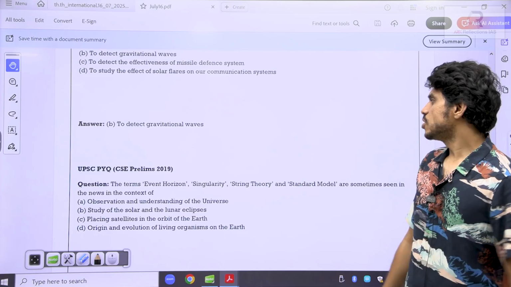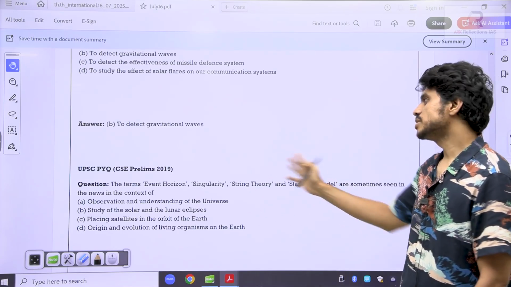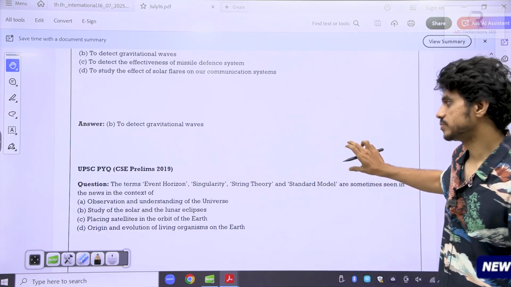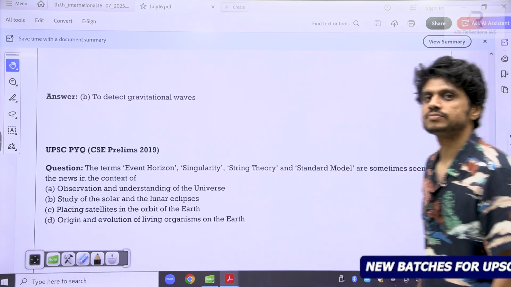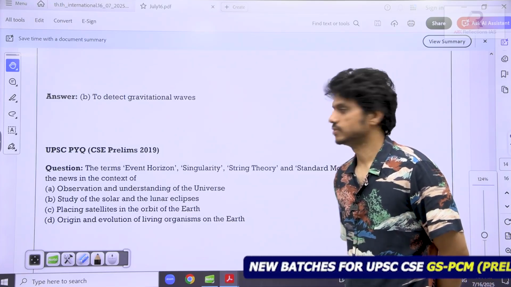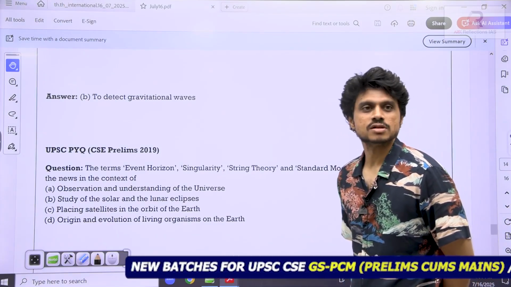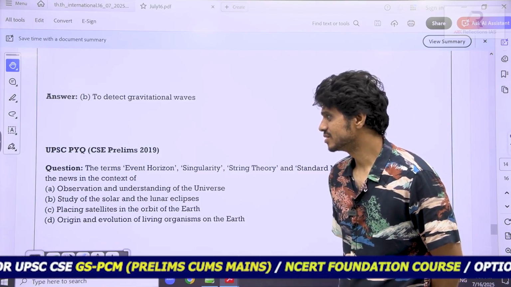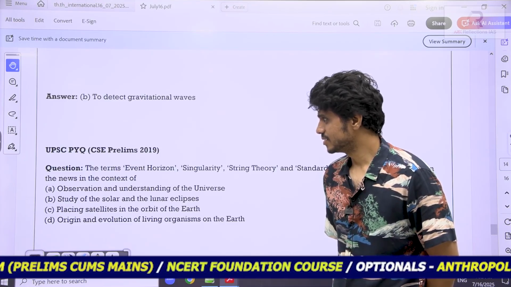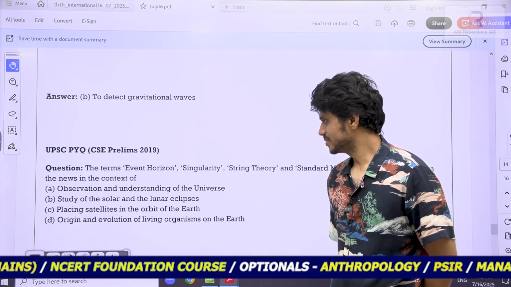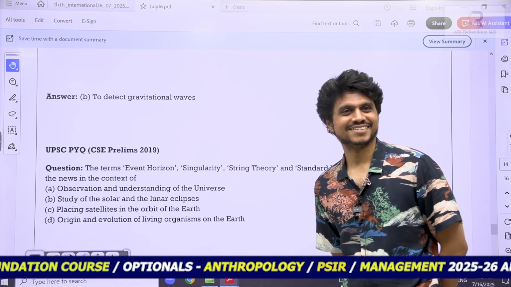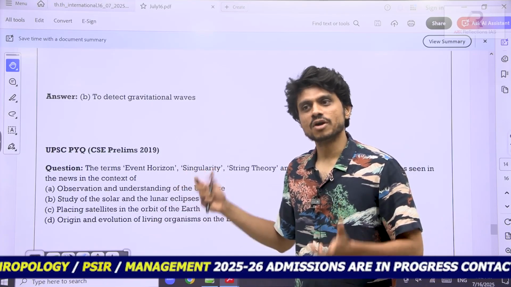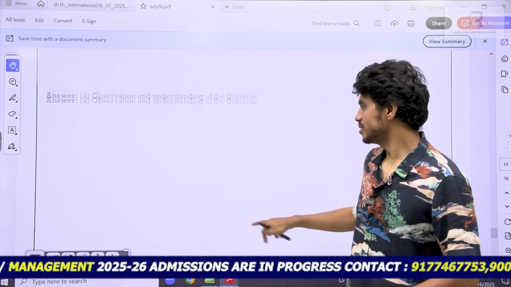Try to answer this: event horizon, singularity, string theory, and standard model are sometimes seen in the news in the context of. Easy question, you should be able to answer. Apply your knowledge. A or C? D? Yeah, so understand the concept. Think broad.